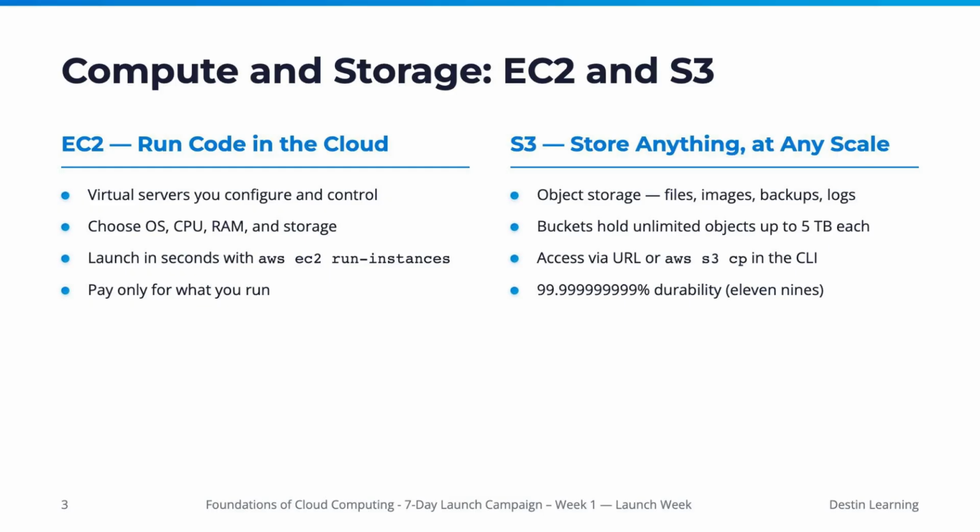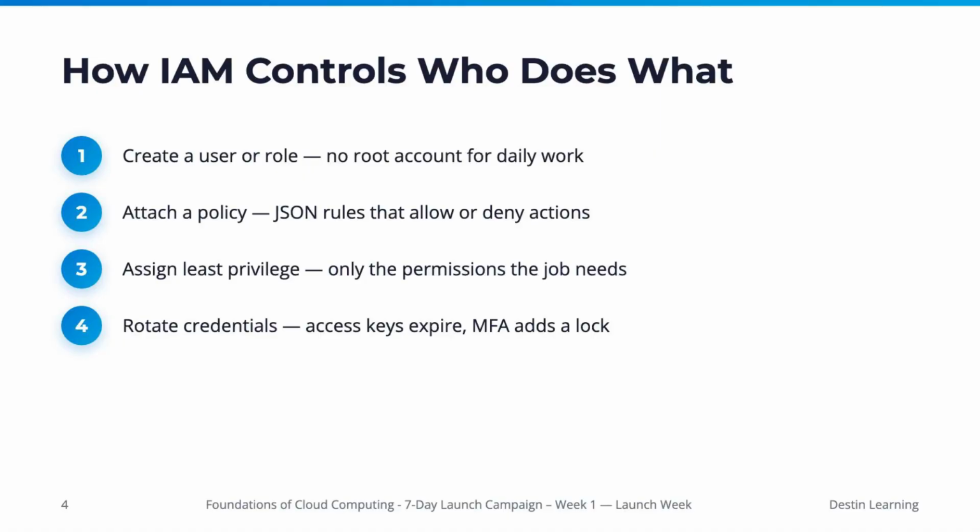Complementing compute, S3, or Simple Storage Service, allows you to store anything at any scale. This is object storage, perfect for files, images, backups, and logs. S3 buckets can hold an unlimited number of objects, each up to 5 terabytes, and these objects are easily accessible via a unique URL or through the AWS CLI. S3 is renowned for its incredible durability, boasting 11 nines, 99.999999999% durability.